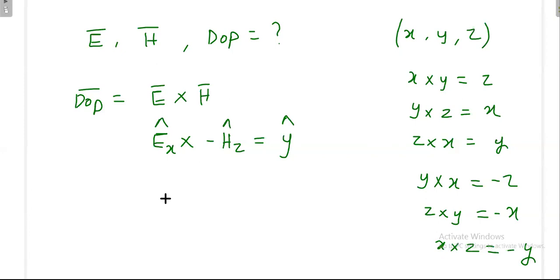For example, if somebody gives y cap and minus z cap, y and z give x, and already minus is there, so your wave will go in which direction? Minus x direction. So whatever the combination that they give, very easily you can identify the direction of propagation, just if you know the concept of cross product. Because from the very beginning I am telling, if we take a cross b, your direction of propagation will be perpendicular to the plane containing E cross H.